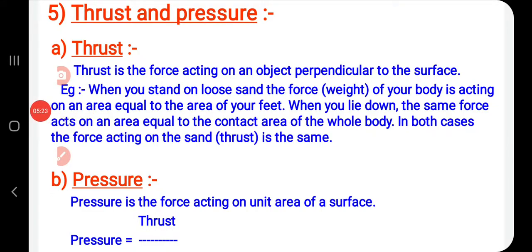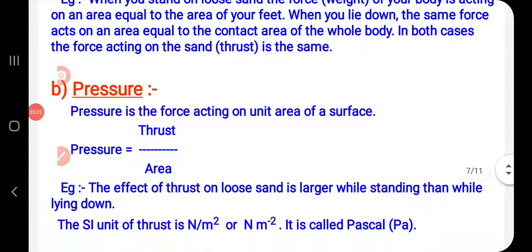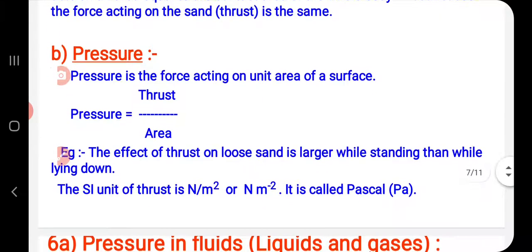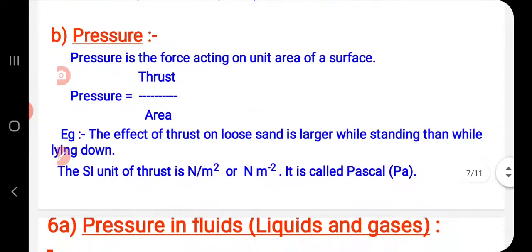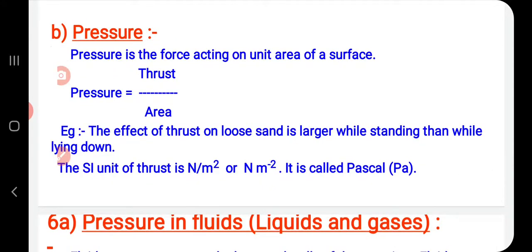Now, pressure. What is pressure? We know force per unit area is known as pressure. You can also say that pressure equal to thrust upon area. The effect of thrust on loose sand is larger while standing than while lying down. It means pressure is inversely proportional to the area. Greater the area, lesser the pressure. Less the area, greater will be the pressure.